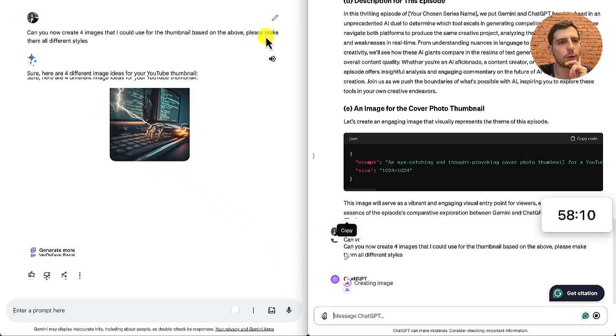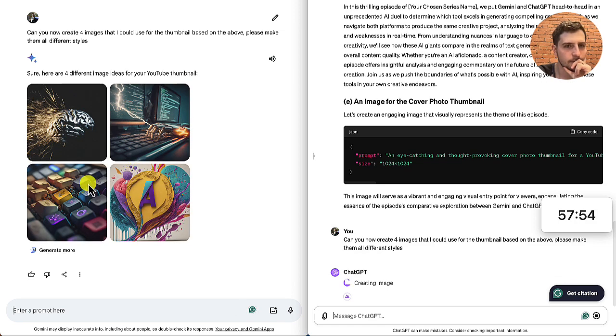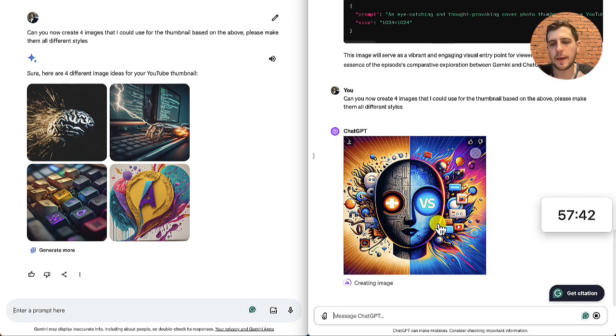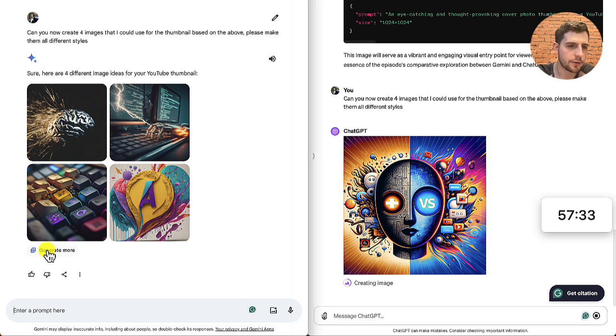Wow, that was very quick by Gemini. ChatGPT takes way longer to create images. And you can see these, so you'll see lots of images like this online, and they look very similar to each other, whereas these ones from Gemini look more realistic. And if I just click generate more.